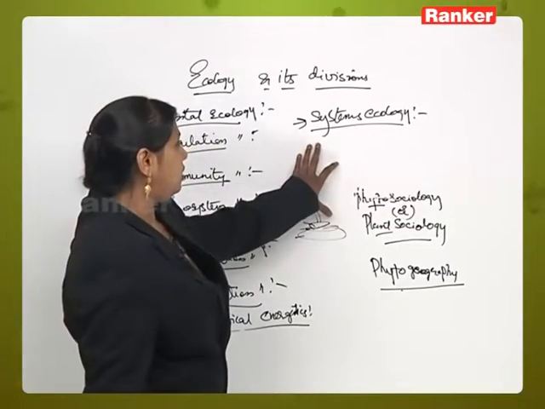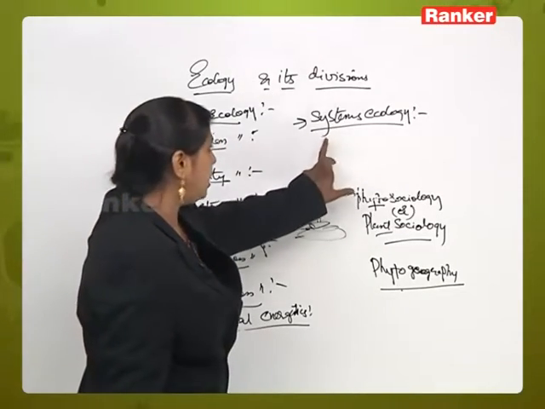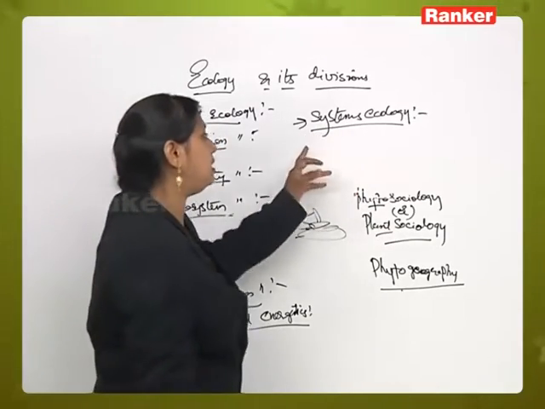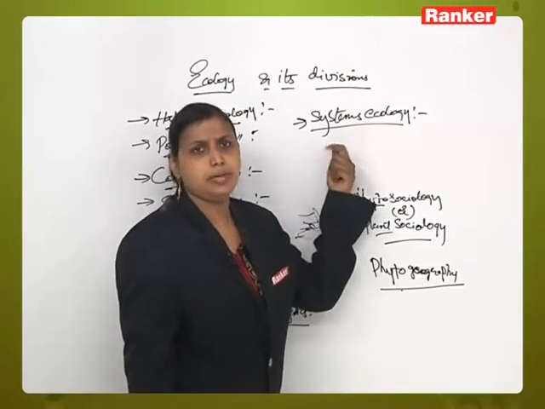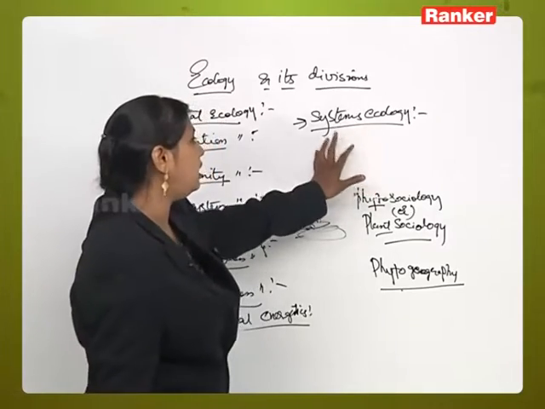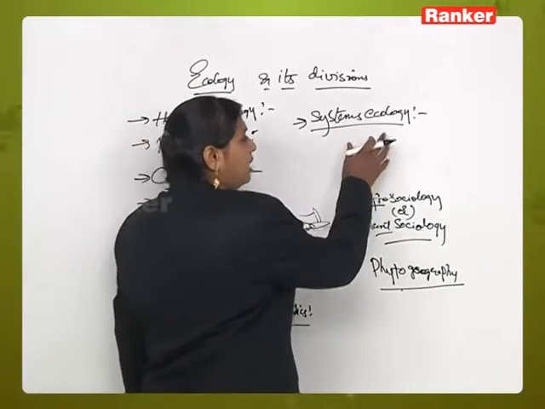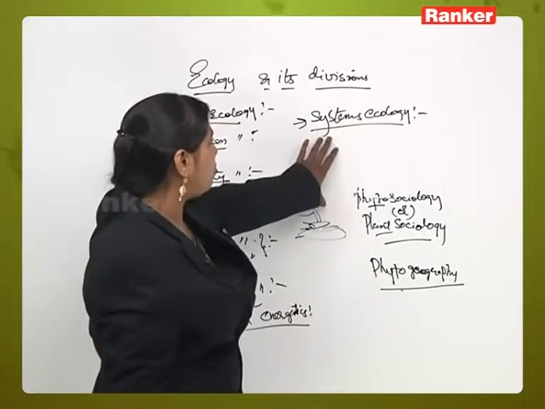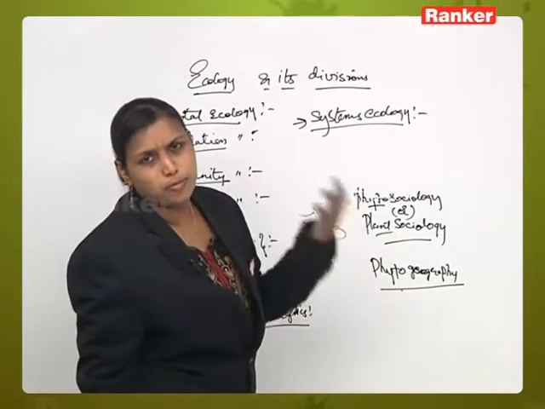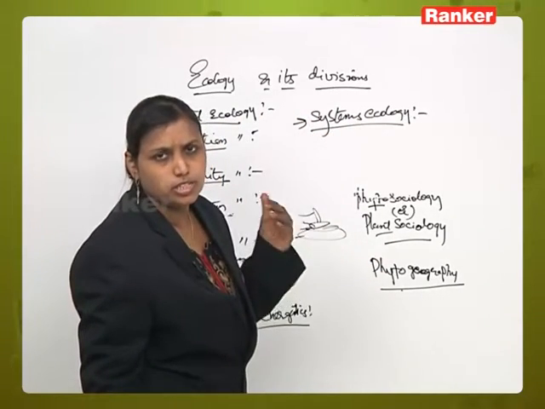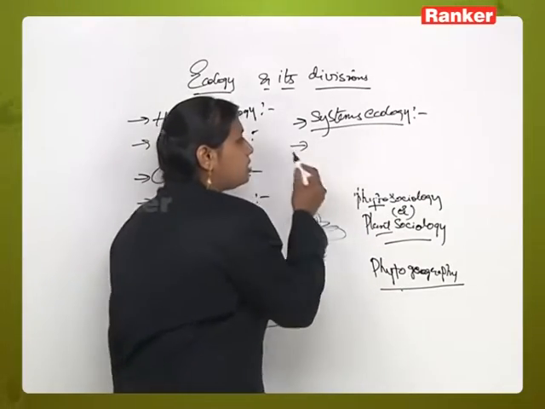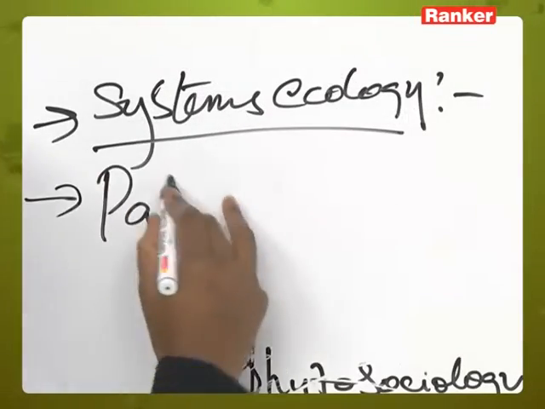This deals with the dynamics of ecosystems or the dynamics of communities and their mathematical calculation. Community dynamics and mathematical calculations are all done under systems ecology. It will collect all the data and give the computerized formula, and we will estimate the population rate and how much energy is produced. Mathematical calculation is done here in systems ecology. Next is, as we all know, paleoecology.